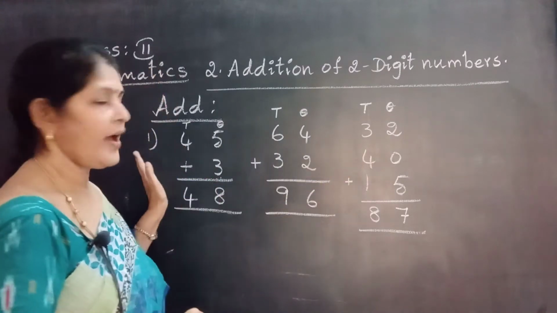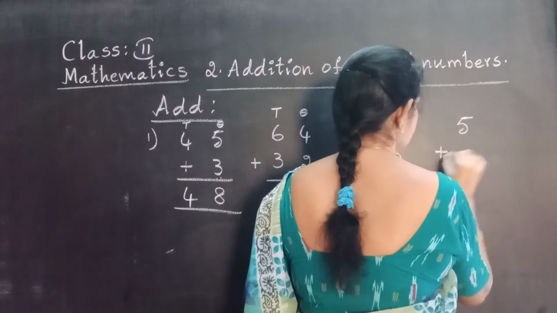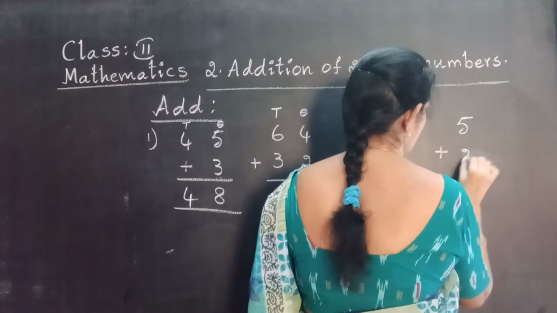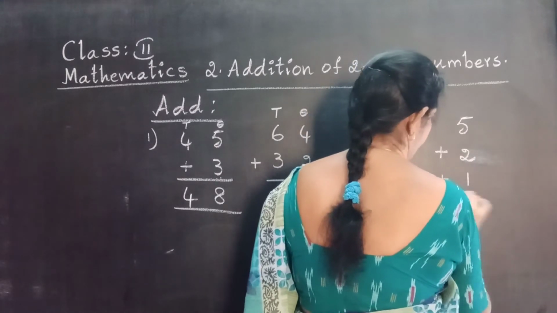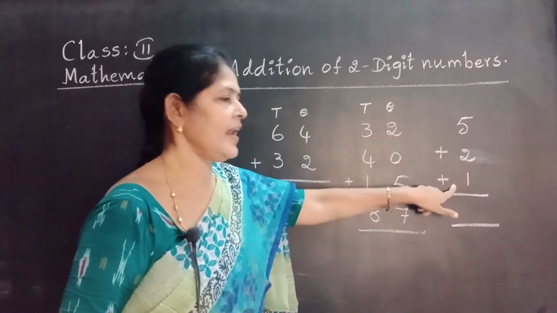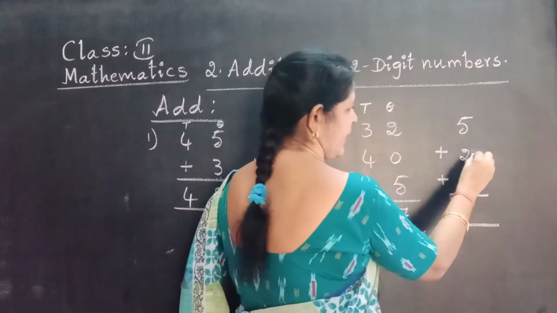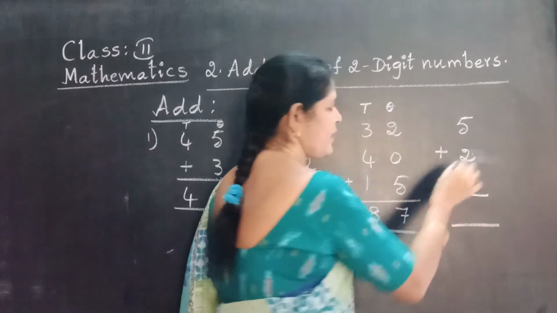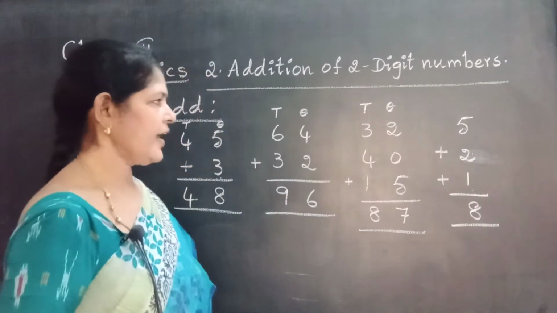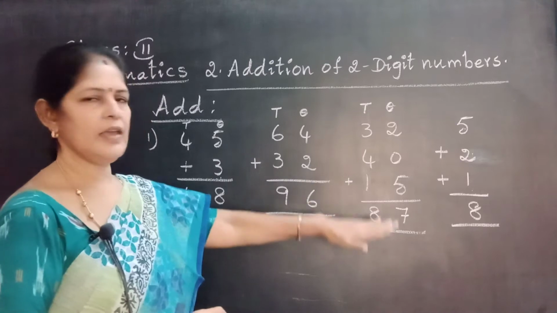Another example, I forgot it. Now I am going to show you. 5 plus 2 plus 1. See, one digit, 3 lines. First adding these two numbers, after that go to the third number. 5 plus 2, 7. 7 plus 1, 8. Okay? These are without grouping of the given numbers.